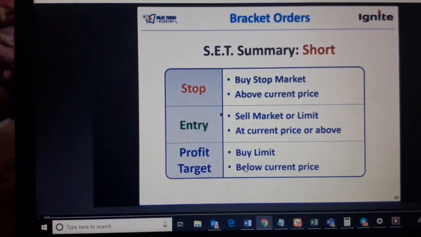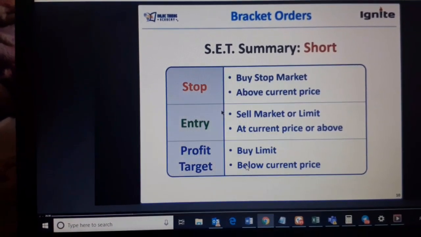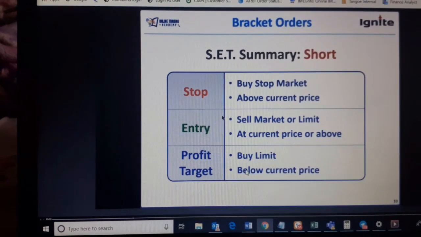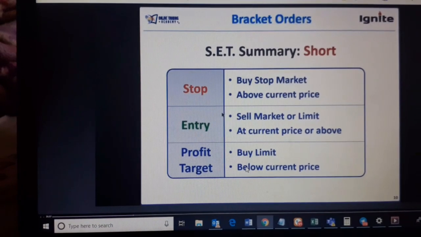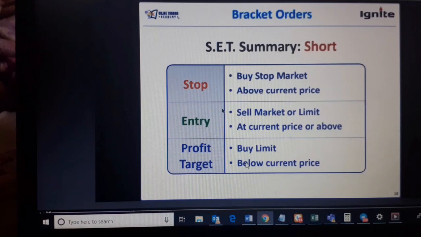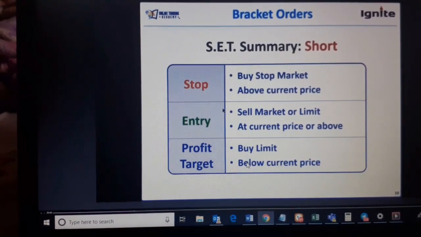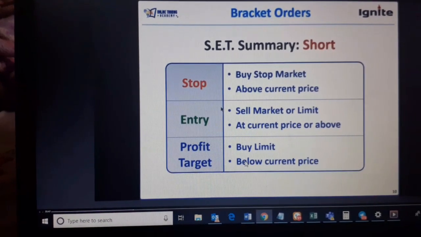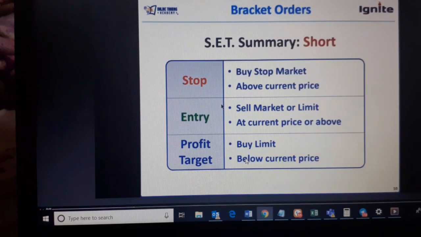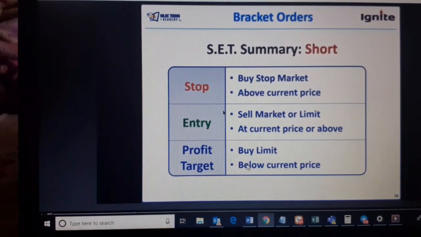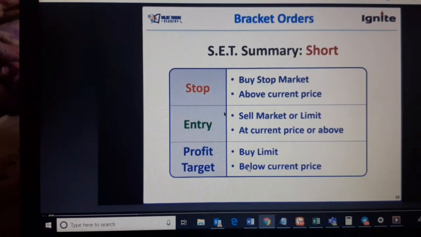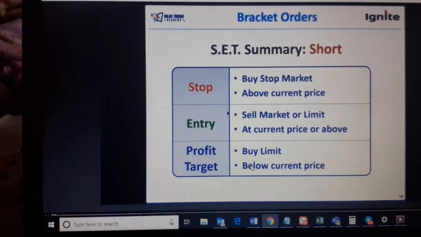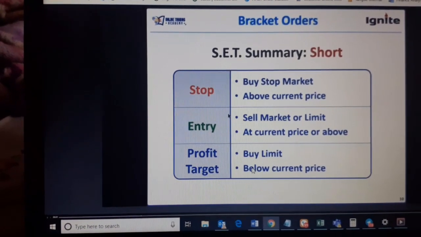Now this is the setup summary for short. The stop is a buy stop market. As I told you, the stop loss order will always be a market order, and since you're going short, your stop will be placed above the entry. Similarly, entry can be a market or a limit order, at the current price or above, and the profit target will be a buy limit, at or below the current price.